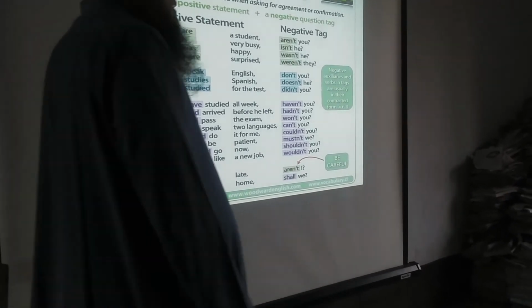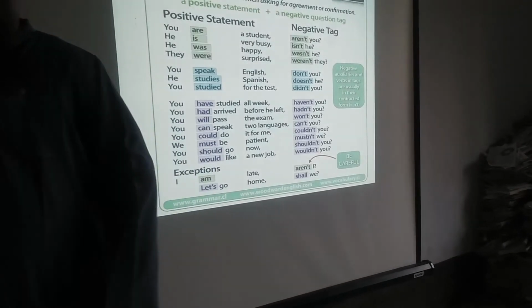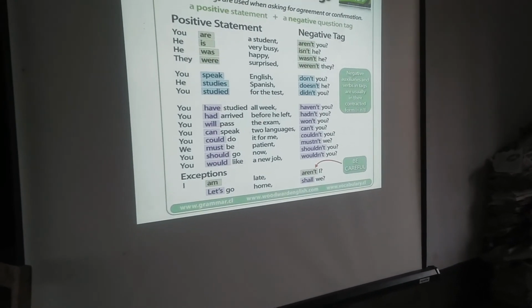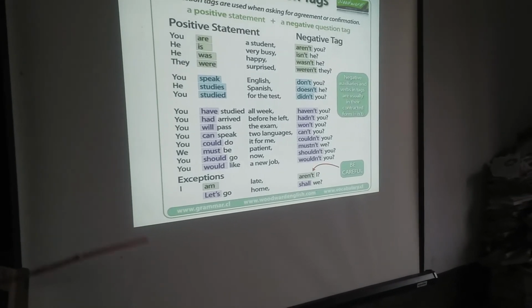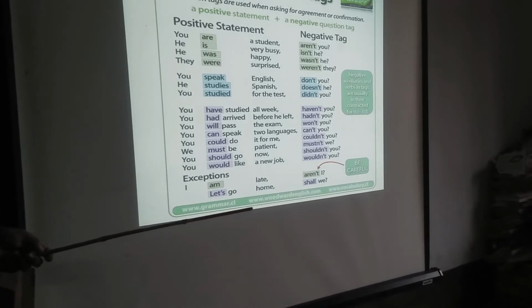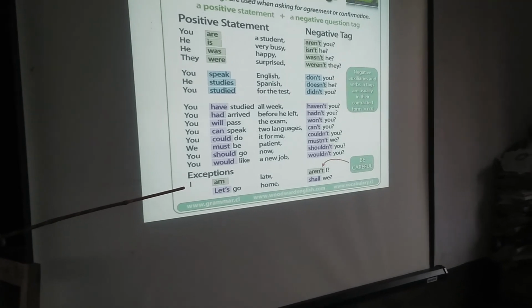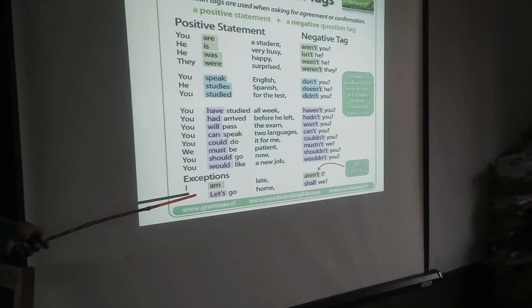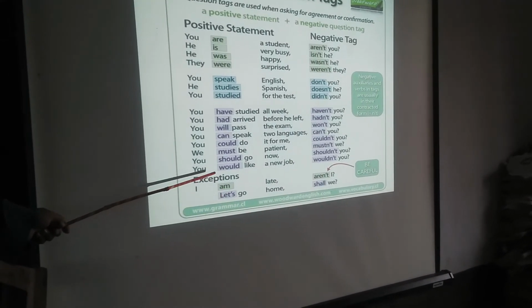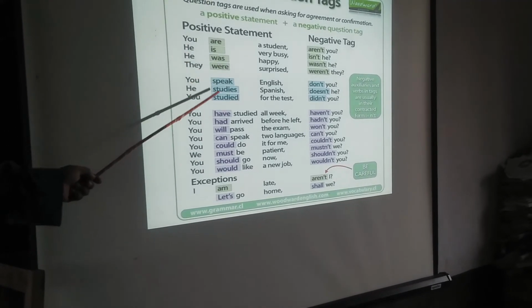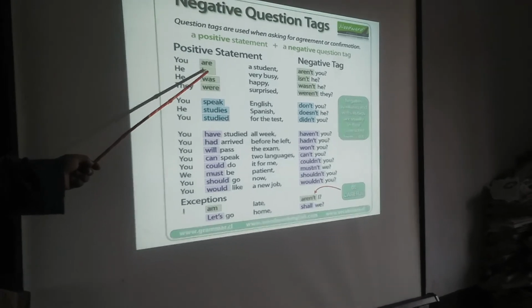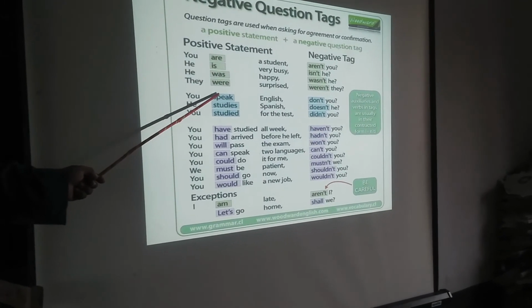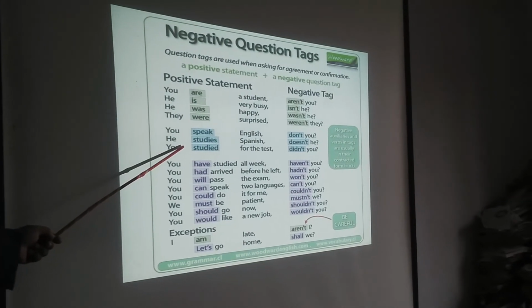Dear students, everything has exceptions. Here are some examples of it. Follow on the board and try to understand it. Exceptions here: all the to be verbs and modal verbs are used, like are, aren't, is, isn't, was, wasn't, were, weren't, and do, don't, doesn't, didn't.